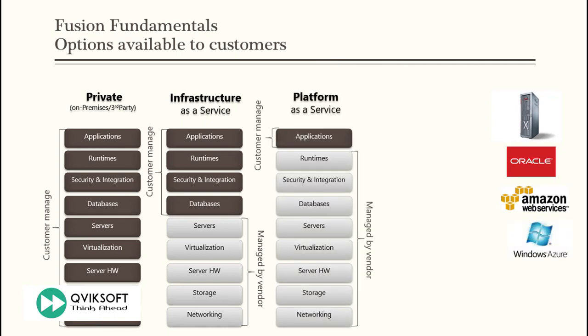What's the difference between IaaS and platform as a service? As you can see in this, in PaaS, the only thing the customer has to manage is applications. Everything else is managed by the vendor. The vendor provides all these services to you, and you just take care of the core application which you have. Most of the time, when a vendor provides the PaaS environment, it is restricted to the tools which the vendor provides. So if you want to use a specific tool, the vendor may or may not support it. Some support, some may not.